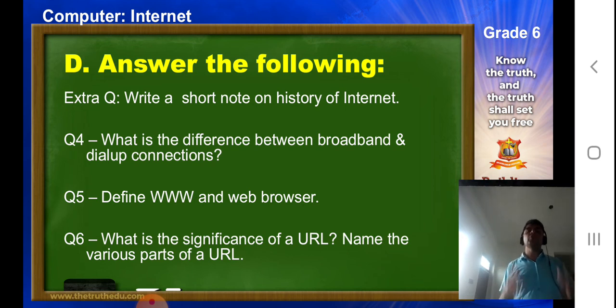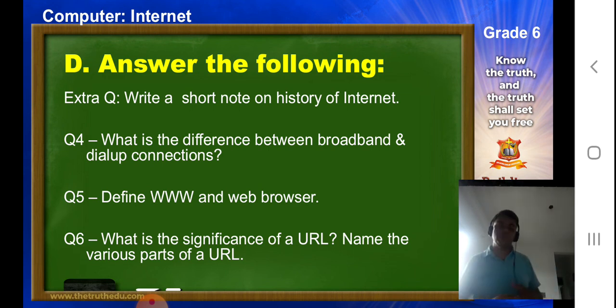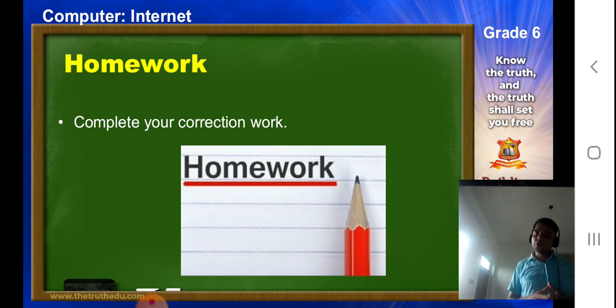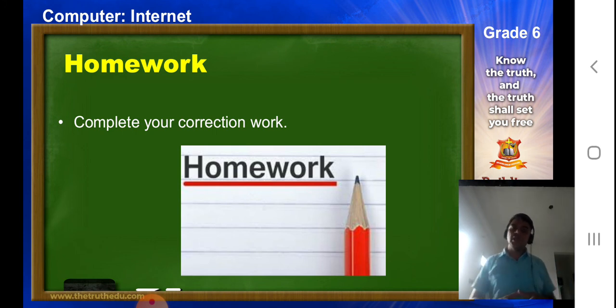Now what you have to do right now is to ensure that whatever questions you have answered, please check the spelling mistakes. I'm sure you would have done your work in a good handwriting. You have mentioned the date, the heading, you have filled the index, all your work is up to date. So if you find any spelling mistakes or errors, please go ahead and correct them. So students, our homework would be to complete the correction work. Today is the last day of our class for this week. So we are going to meet again next week with our new chapter.